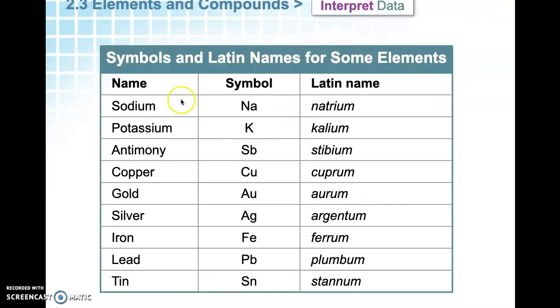And you can see some of the Latin names. So sodium is Na because its Latin name is natrium. Potassium, K, kalium, and so forth. And these are just some examples where the name that we use doesn't match the symbol, but it's because of the Latin name. And again, this is just some examples.